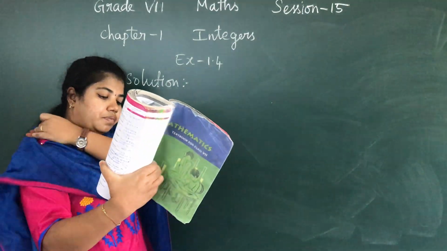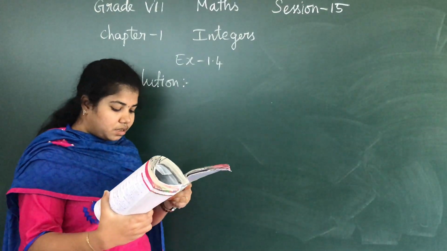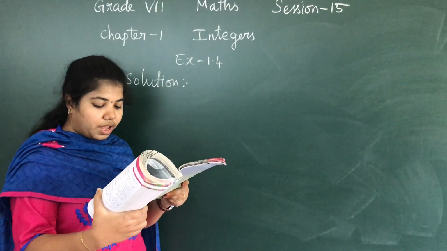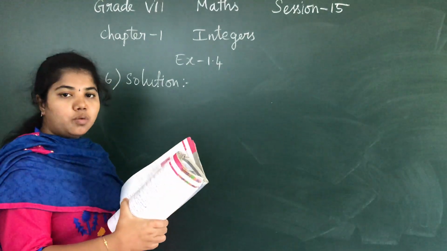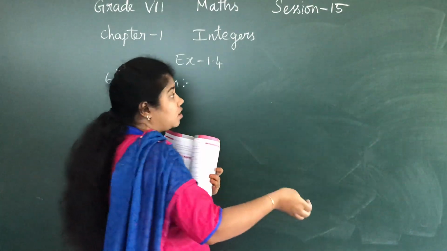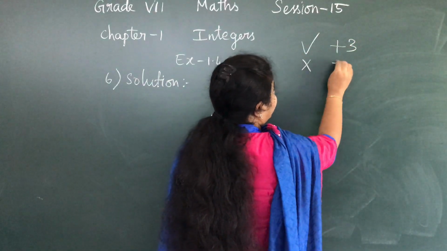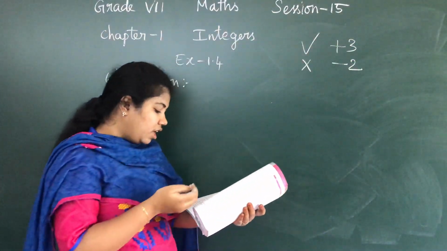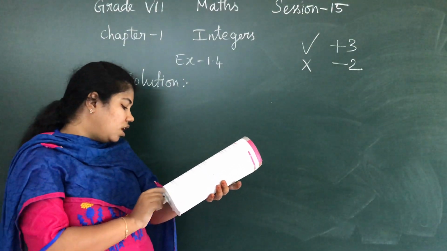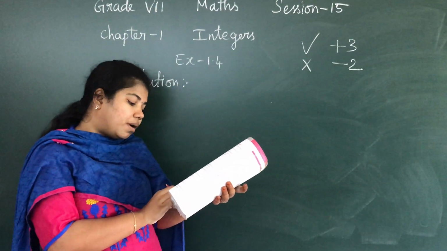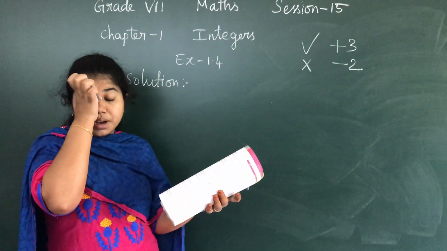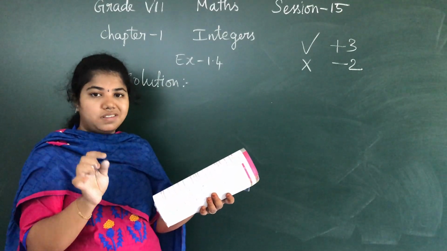See the sixth sum. In a class test, plus 3 marks are given for every correct answer and minus 2 marks are given for every incorrect answer. So if your answer is correct, you will get plus 3. If your answer is wrong, you will get minus 2. Okay, this is the hint for the question. No marks are given for attempting any question. If you are not attempting any question, it is for no marks, that is 0.